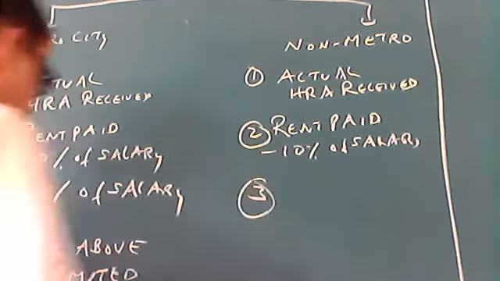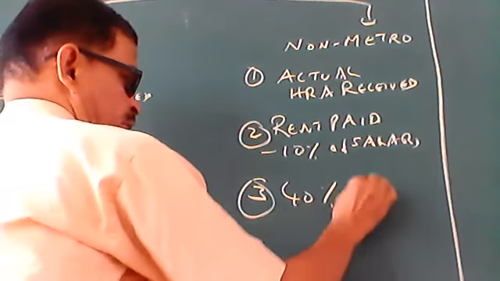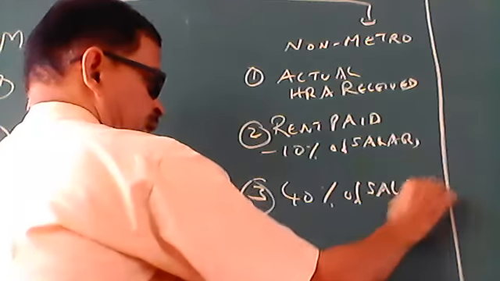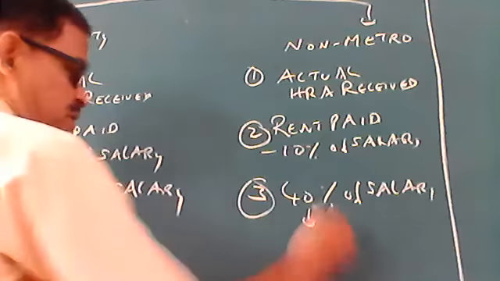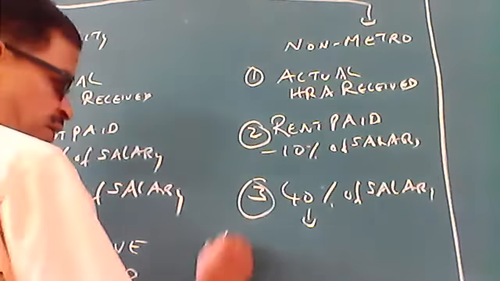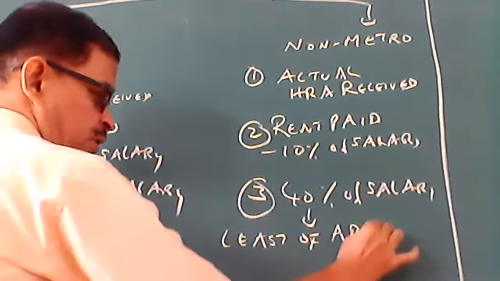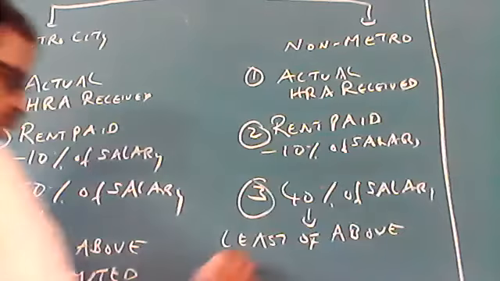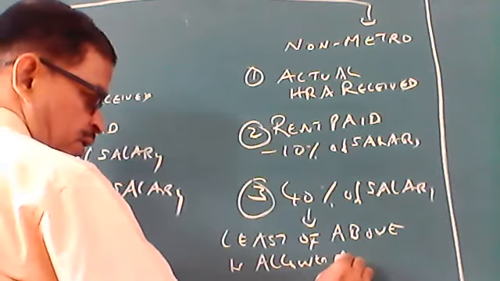Third, you have to find out 40% of salary. What difference is there between metro and non-metro? In metro, the last point will be 50%. In non-metro, the last point will be 40%. Same, least of the above three is allowed as exemption.